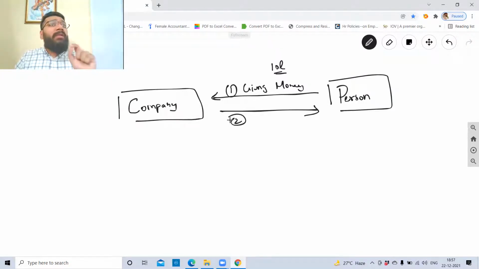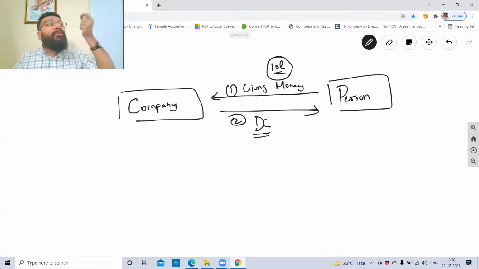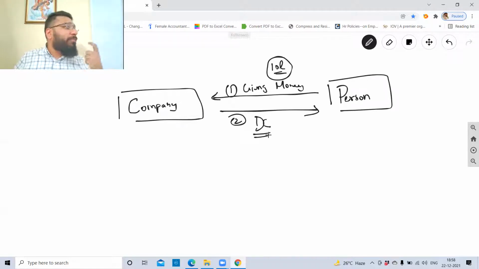What is the amount of money that is taken from this person? Why are we taking this? What is the interest rate? When are we going to repay this money back? So there are certain important points that have to be communicated by the company to the person in writing. So when I give a loan to a company, if I give debt to the company, in return the company will give me a debenture certificate, which is a document in writing promising that on a particular future date we'll repay this money back, and until then we'll be utilizing this money. And for this, we'll be paying interest at the rate of 5%, 8%, 10%, 15%. So that is what they're trying to say.